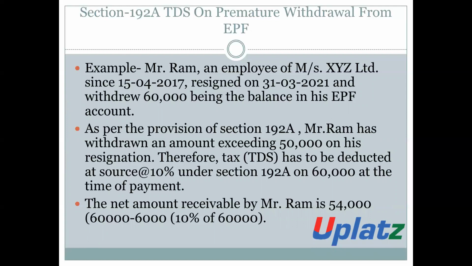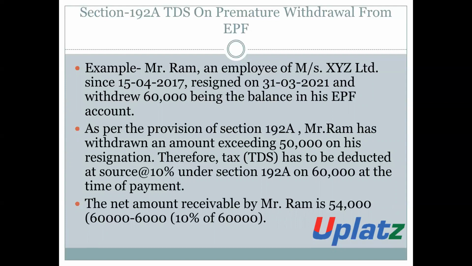As per the provision of section 192A, Mr. Ram has withdrawn an amount exceeding 50,000 at the time of his resignation. Therefore, TDS has to be deducted at the rate of 10% under section 192A on the total amount of 60,000, and such TDS will be deducted at the time of payment.